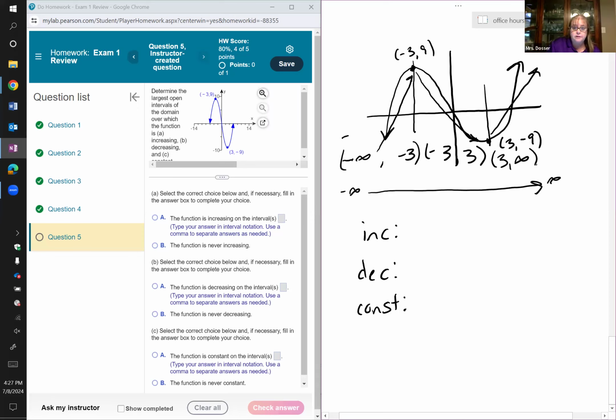So when we're reporting these open intervals, using parentheses, notice we've got the entire domain covered, the entire x number line: from negative infinity to -3, -3 to +3, and +3 to positive infinity. It's increasing from negative infinity to -3.